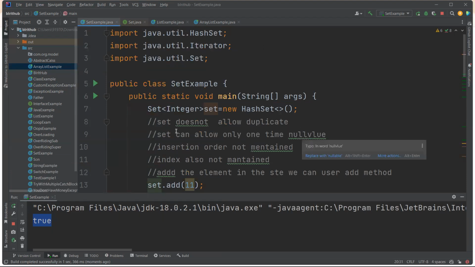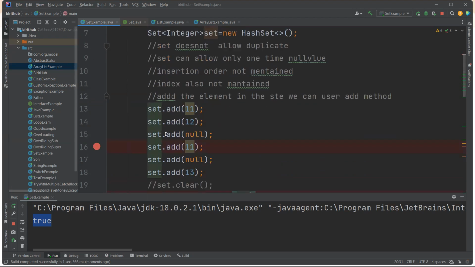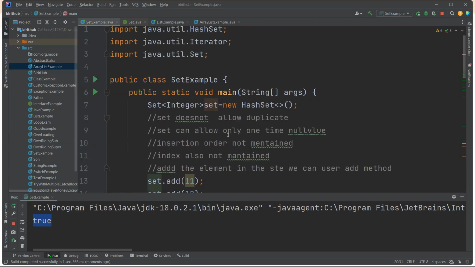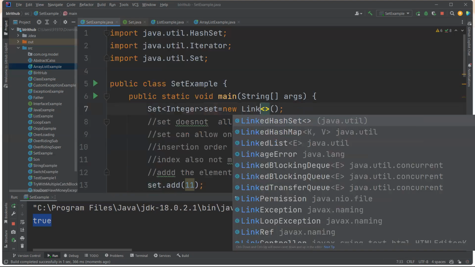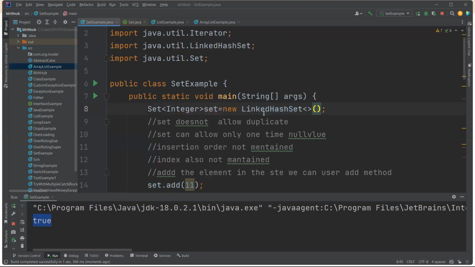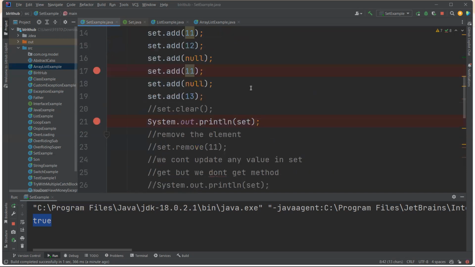Now I don't want duplicates, but I want insertion order. That means however I'm inserting, I want the same order. Then you need to use LinkedHashSet. Instead of Set s = new HashSet, you can use LinkedHashSet. What will LinkedHashSet give? It will give the insertion order.